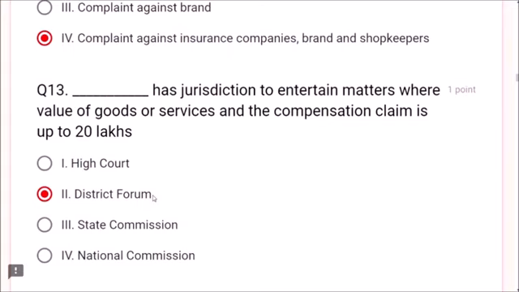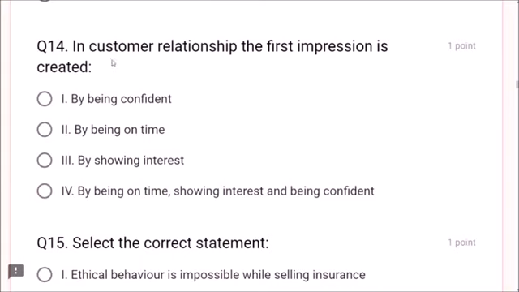Okay friends, if it is above 20 lakhs to below 1 crore, they have to go to State Commission. Below 1 crore, above 20 lakhs, they are advised to go to State Commission or State Forum. If it is beyond 1 crore, then National Commission, that is National Forum. He has to go to National Forum. It is clear, friends?